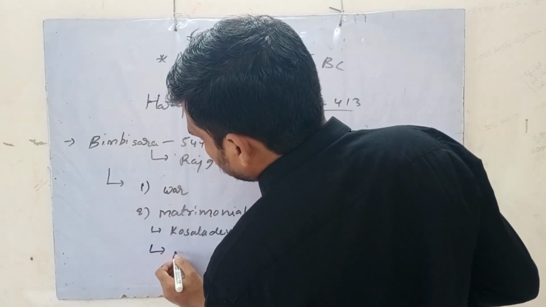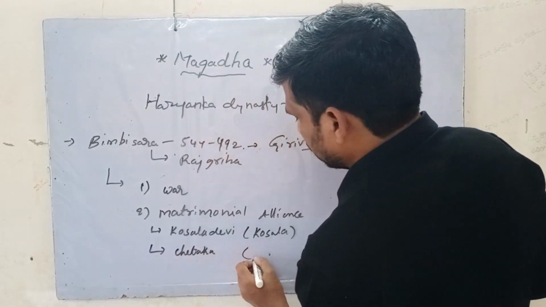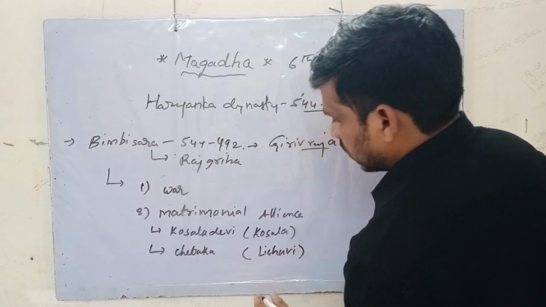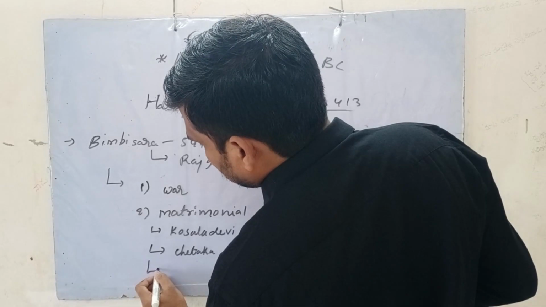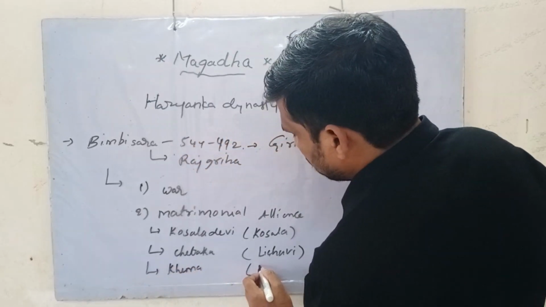And he also married Chetaka, princess of Lichari. And he also married Khema, princess of Madra.